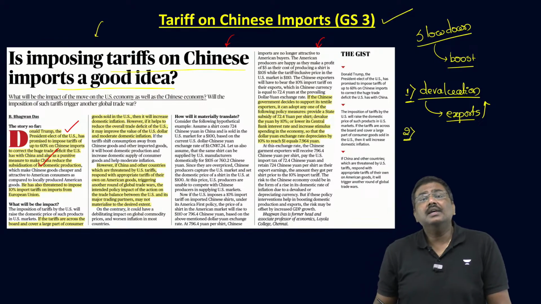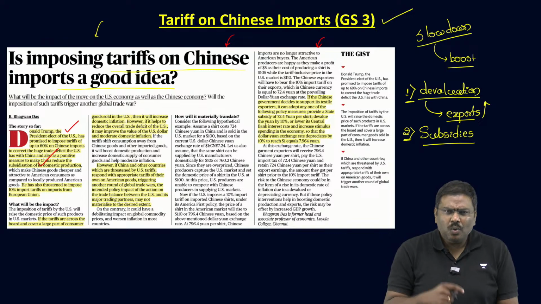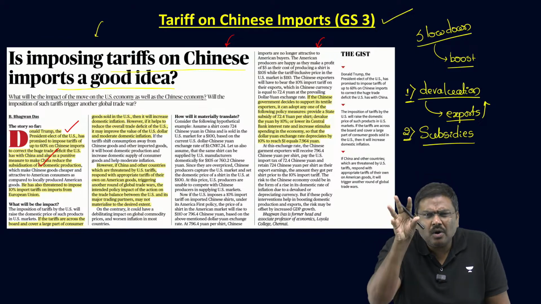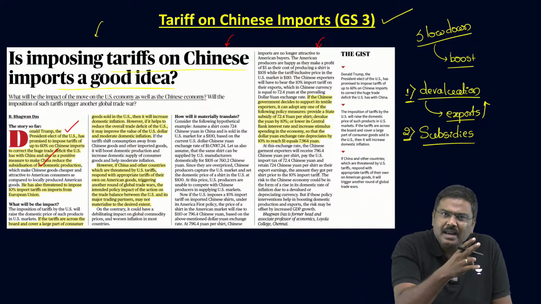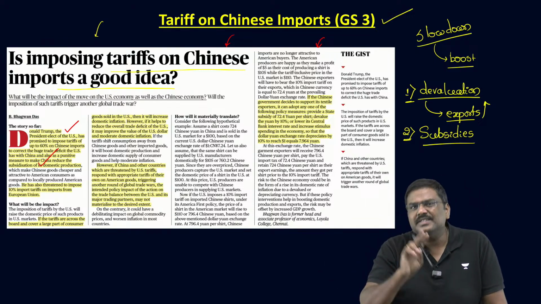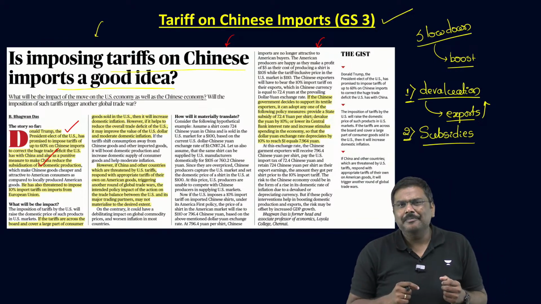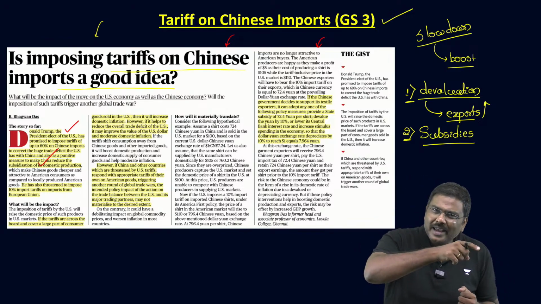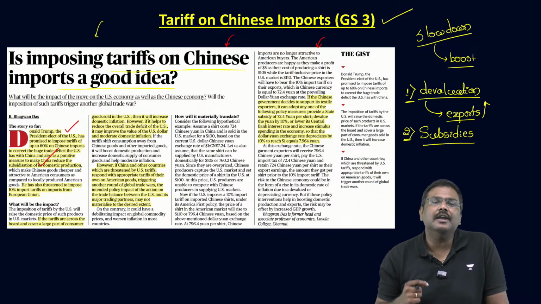Second solution is the government providing a lot of subsidies. The government might simply identify the producers or exporters who are suffering because of these higher tariffs imposed by the government of USA and provide a lot of subsidies to nullify, to basically reduce the impact of tariffs imposed by USA. That is the second step. But now again the question arises, what kind of subsidies will be provided? Will it be export linked subsidy? If it is export linked subsidy, again USA can approach WTO and file a complaint against China.